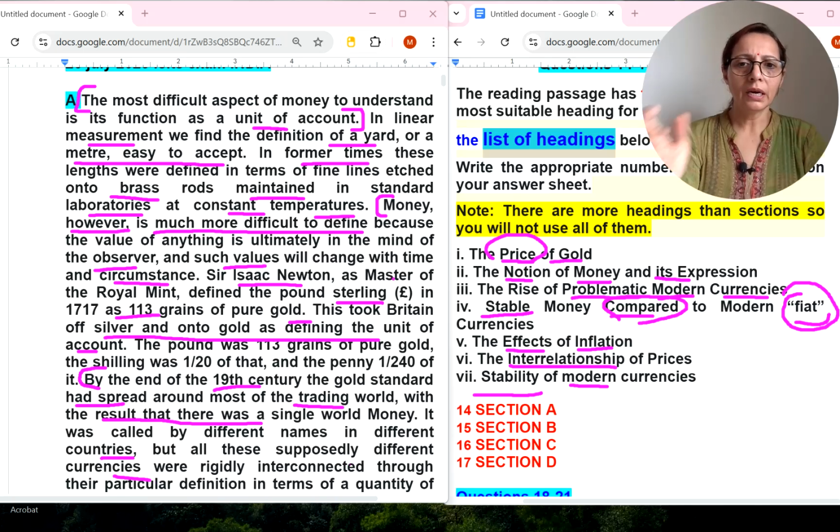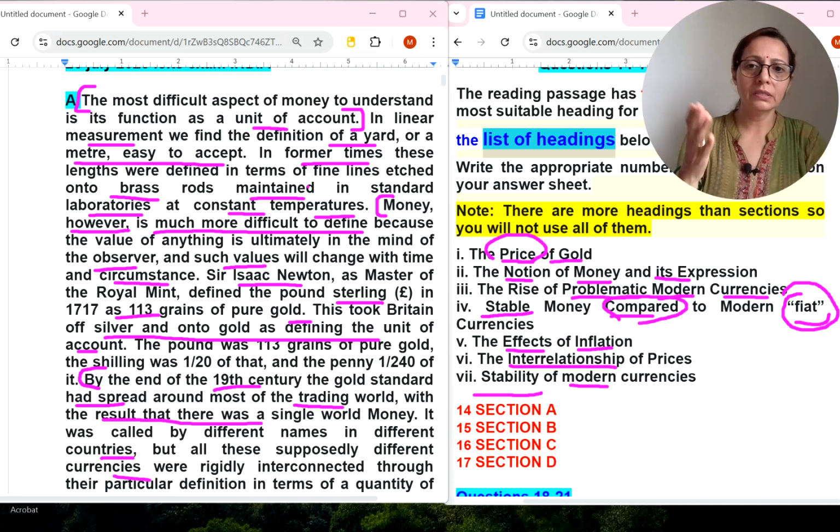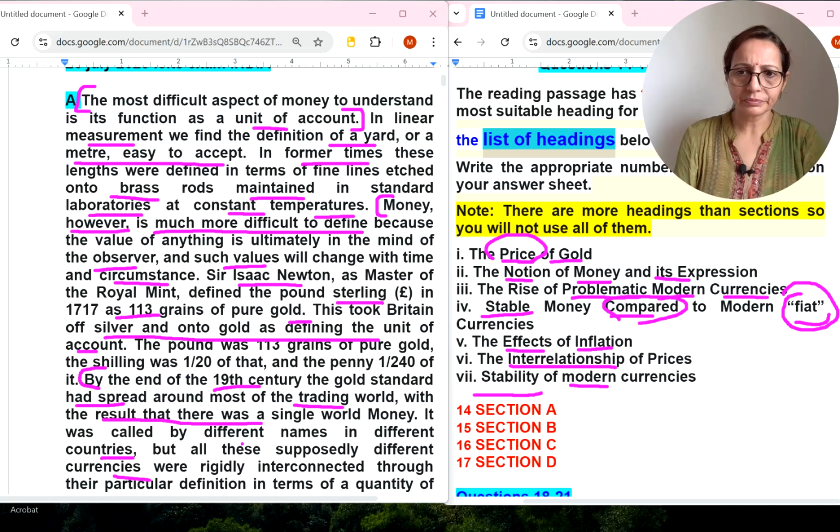Okay, so here they are talking in past tense, almost everything they are talking about is past tense, in 1700 something and all. So they are talking about the notion of money and its expression. So through these sterling pounds they are talking. So we will select the second number option. I have cut it for section number A. Second number I am writing it.